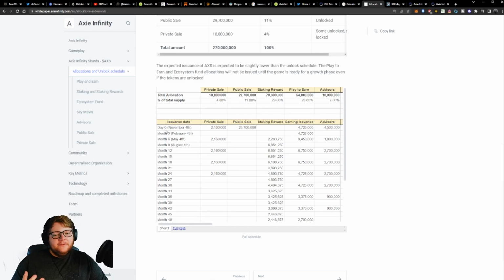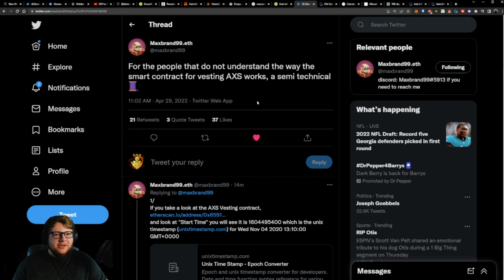As you can see, the first one starts on November 4th, then exactly 3 months later, on the 4th day of the 3rd month, you have the February 4th unlock, May 4th, August 4th. Would you be surprised if I told you that these dates are wrong? Well, if we hop over to Twitter, Max Brand did an awesome job explaining what's going on here and what the actual unlock dates are.